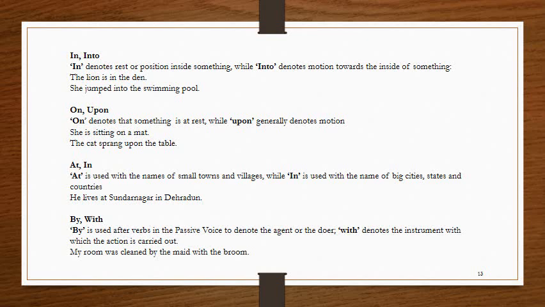Next is by and with. By is used in the passive voice to denote the agent or the doer. With denotes the instrument with which the action is carried out. So in the example, my room was cleaned by the maid with the broom. So by here is the agent, the maid, and with is used for with broom, that is the instrument.